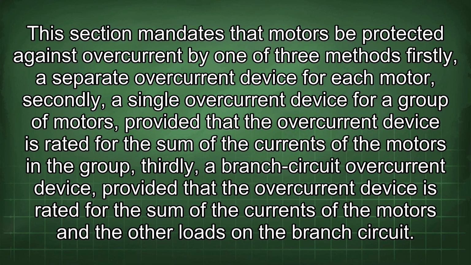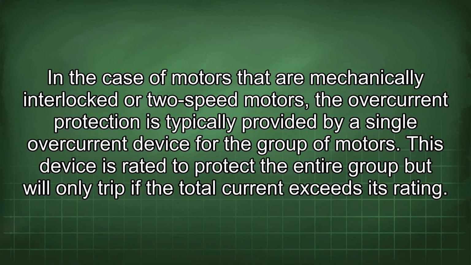This section mandates that motors be protected against overcurrent by one of 3 methods. Firstly, a separate overcurrent device for each motor. Secondly, a single overcurrent device for a group of motors, provided that the overcurrent device is rated for the sum of the currents of the motors in the group. Thirdly, a branch circuit overcurrent device, provided that the overcurrent device is rated for the sum of the currents of the motors and the other loads on the branch circuit. In the case of motors that are mechanically interlocked or two-speed motors, the overcurrent protection is typically provided by a single overcurrent device for the group of motors.